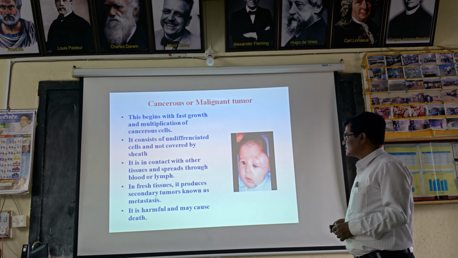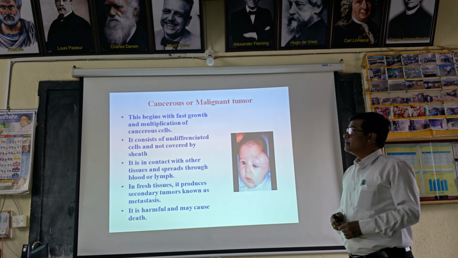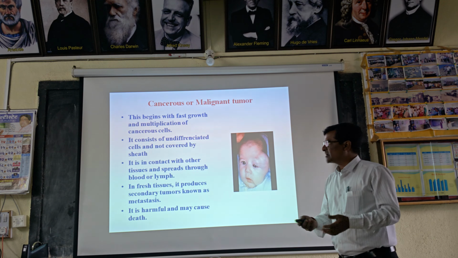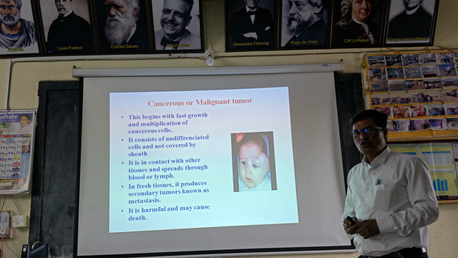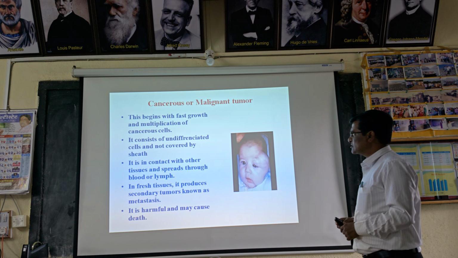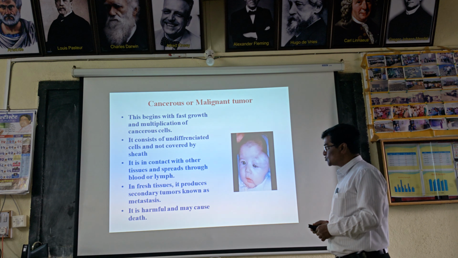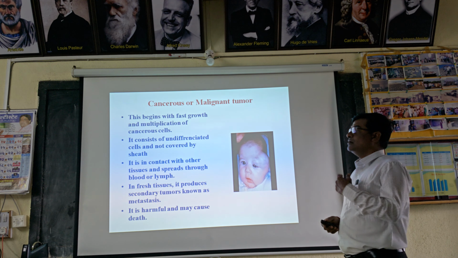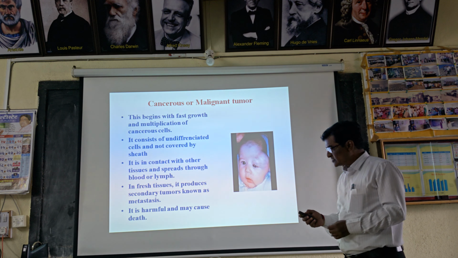The second tumor is the cancerous tumor, also known as the malignant tumor. This begins with the fast growth and multiplication of cancerous cells. It consists of undifferentiated cells and is not covered by a sheath. It comes in contact with other tissues and spreads through blood or lymph into fresh tissues. It produces secondary tumors, known as metastasis. It is harmful and may cause death.